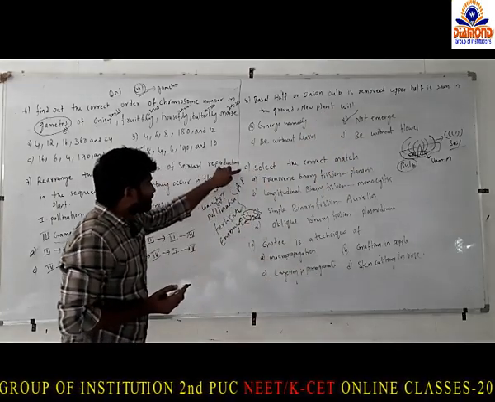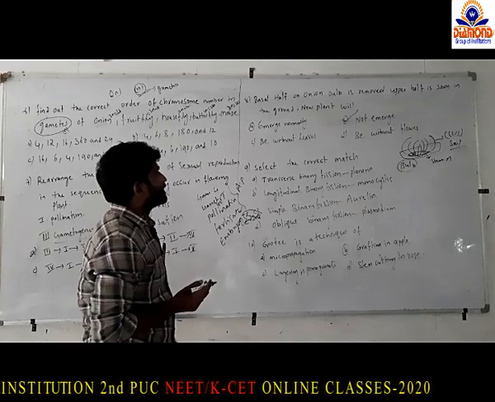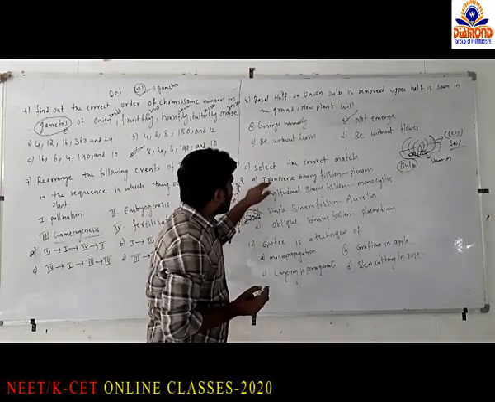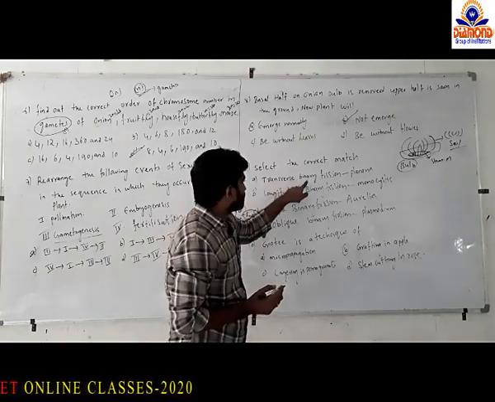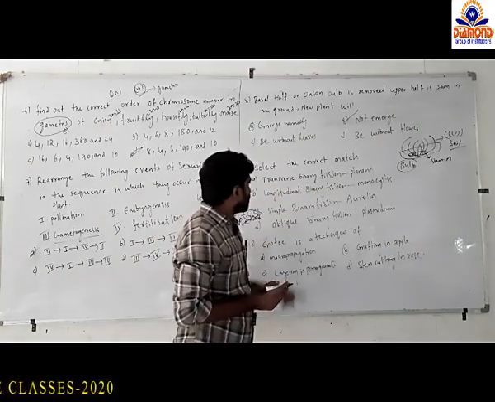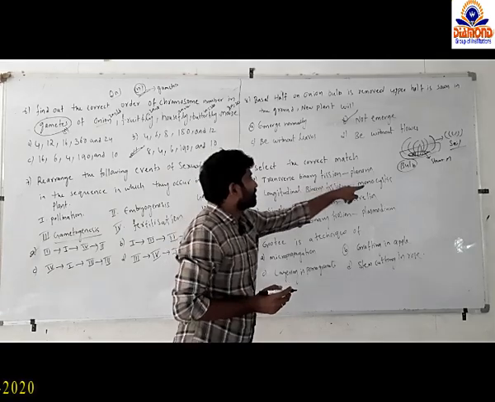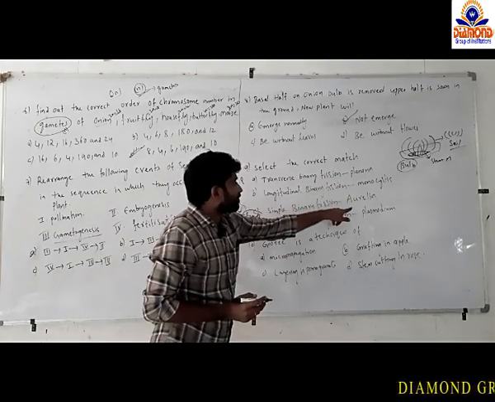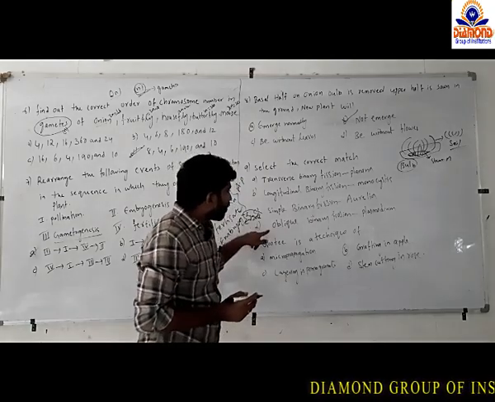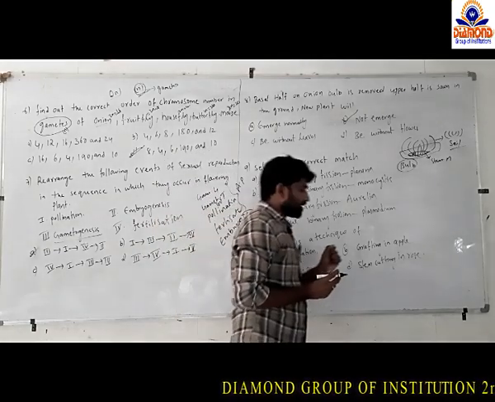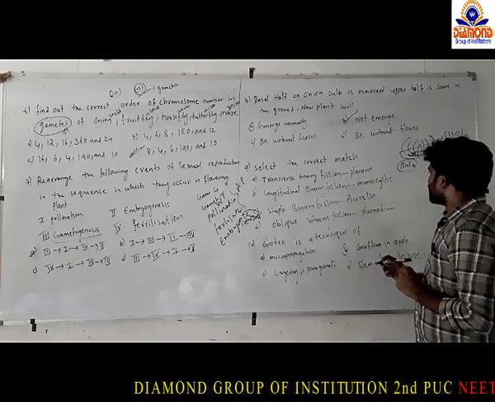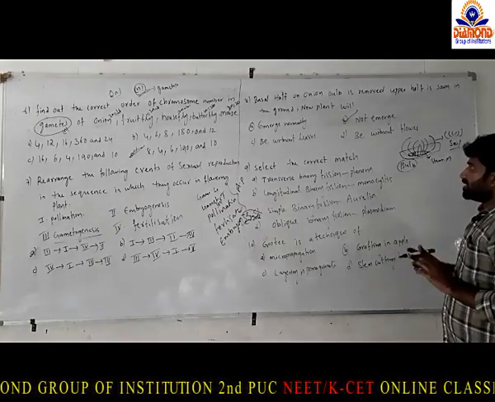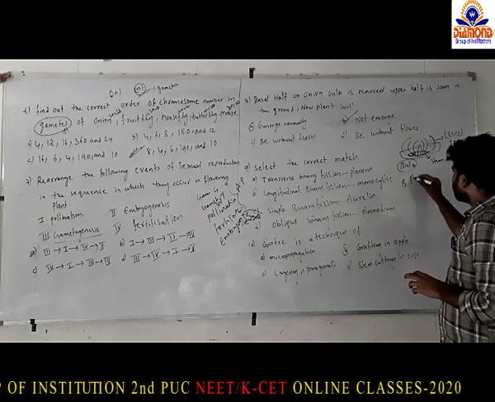And coming to the ninth question, select the correct match. The options are given as transverse binary fission, example planaria; longitudinal binary fission, example monocytes; simple binary fission, example Aurelia; and oblique binary fission, example Plasmodium. We can see that binary fission is a type of asexual reproduction.